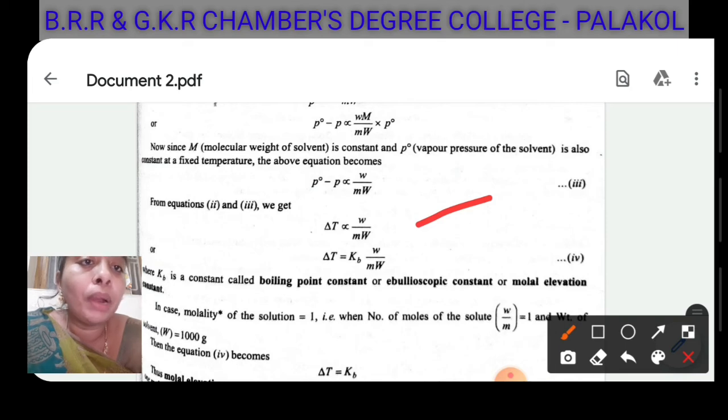Removing the proportionality, we can write delta T equals Kb into w by M into W, where Kb is the constant, that is the boiling point constant, or ebullioscopic constant, or molal elevation constant. Students, Kb is called the ebullioscopic constant.